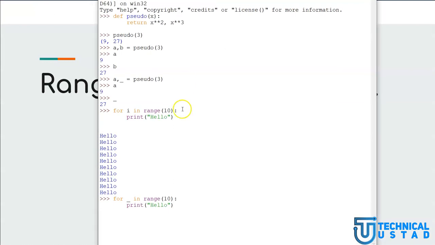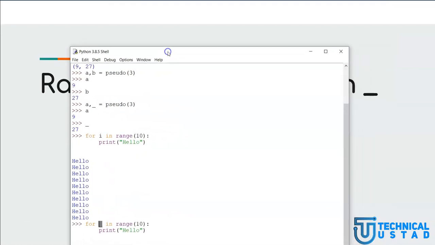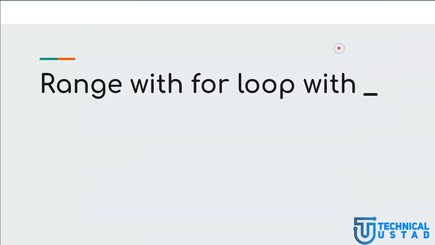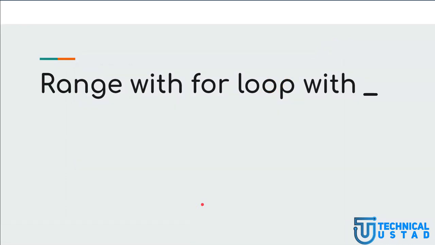I hope you are able to see. So if I put this underscore here and hit enter, notice the same hello is getting printed, but this time we don't have any variable such as i. Okay, so I hope you have been able to get whatever I am discussing right now. So now what is the next thing?